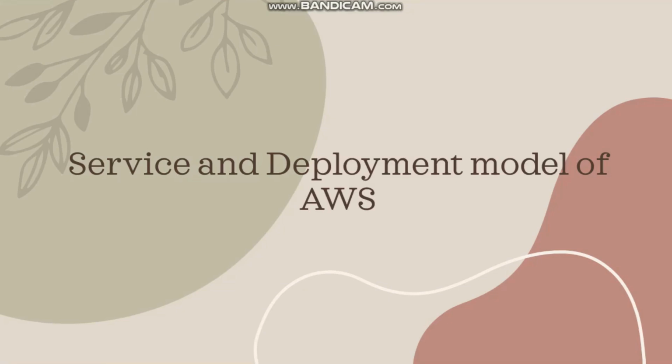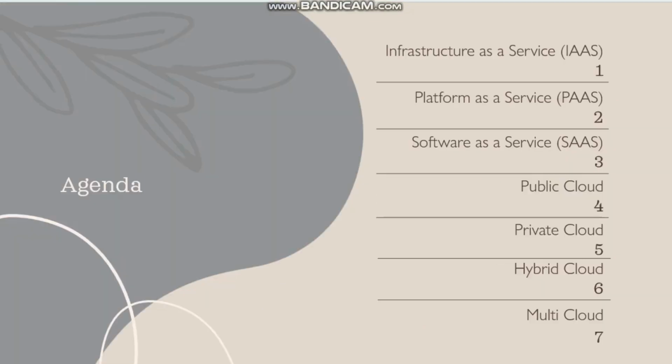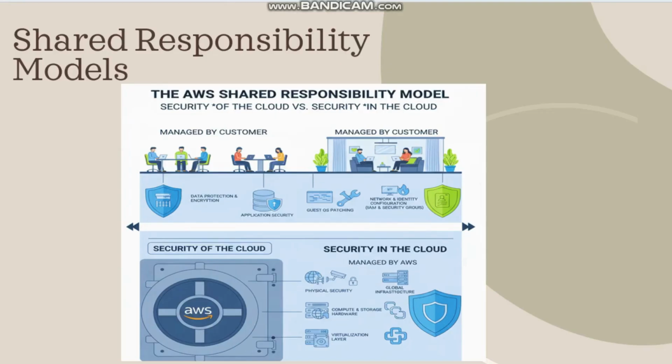Service and deployment model of AWS. In this video, we will see 3 different types of service model and 4 different types of cloud deployment model. Shared responsibility model. The service model of AWS is also known as shared responsibility model.